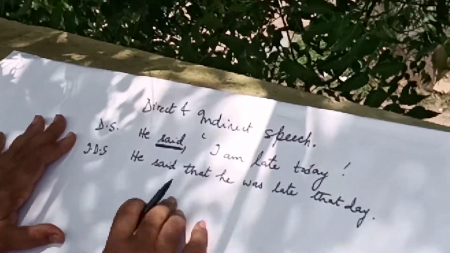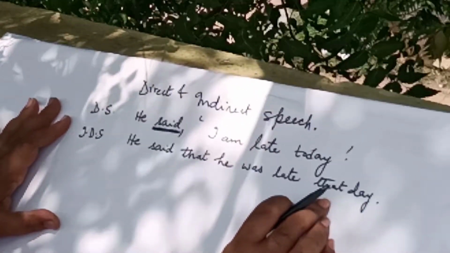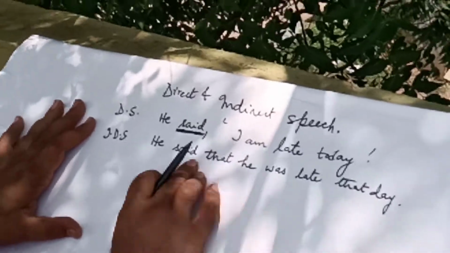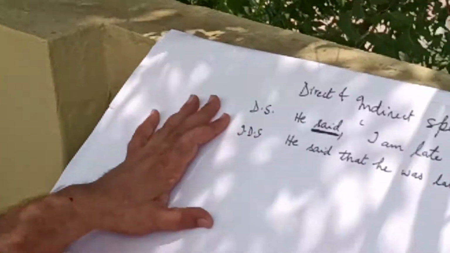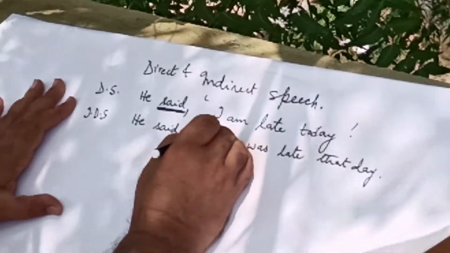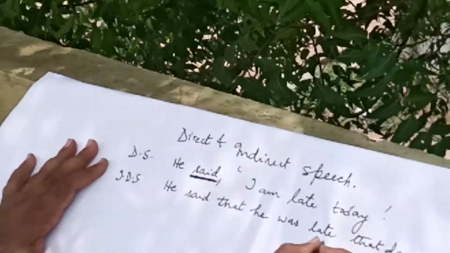You have to observe all these changes. I repeat, if the reporting verb is in the simple past tense, you have to change the tense of the word when you convert direct speech into indirect speech. For instance, am changes into was.